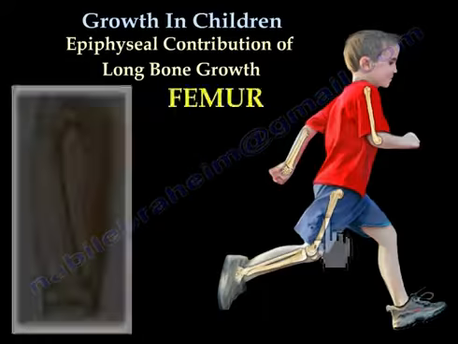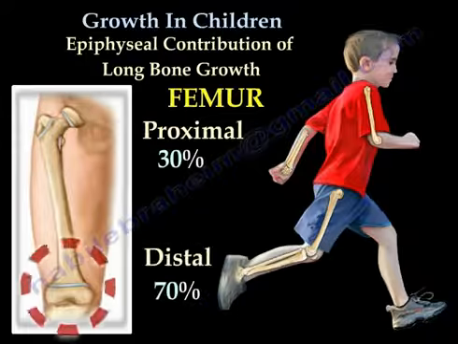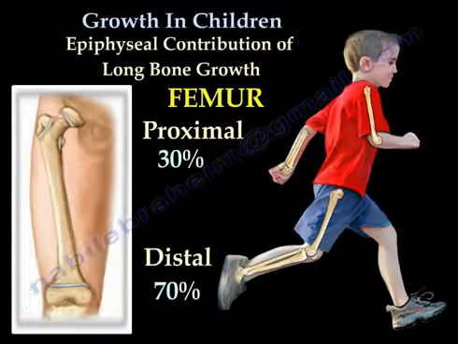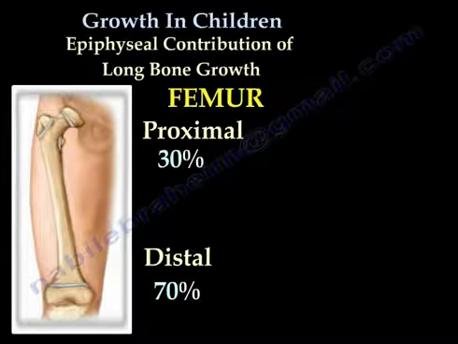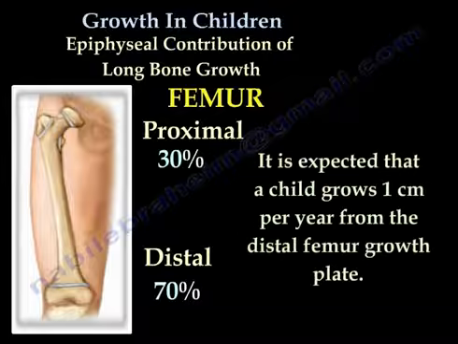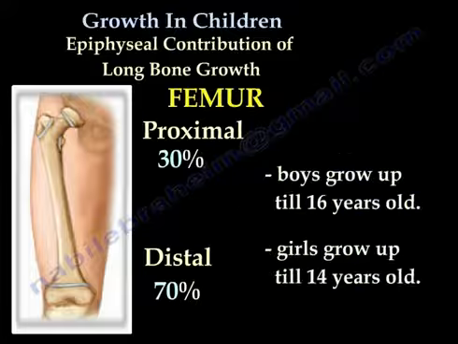Within the femur, the growth distribution is about 30% proximal and 70% distal. Fracture involving the growth plate of the distal femur may cause major growth disturbances. It is expected that a child grows 1 centimeter per year from the distal femur growth plate. Boys will grow up to the age of 16 years old and girls will grow up till 14.